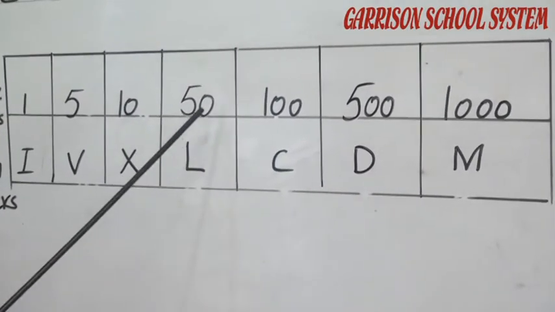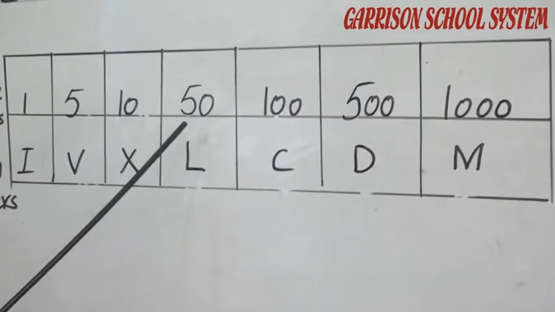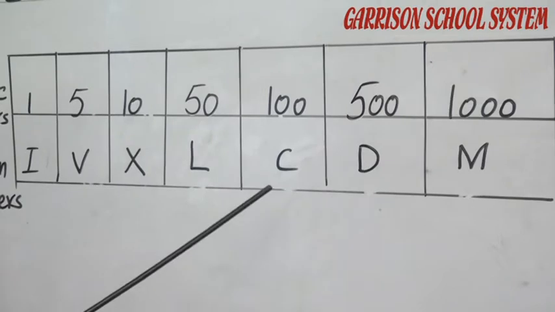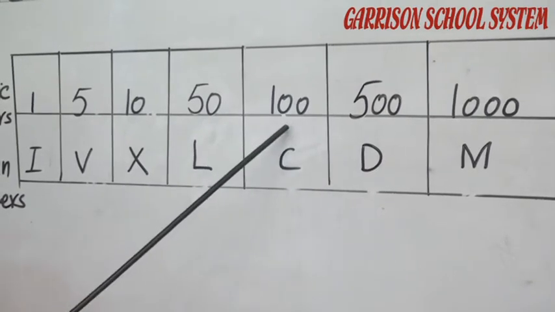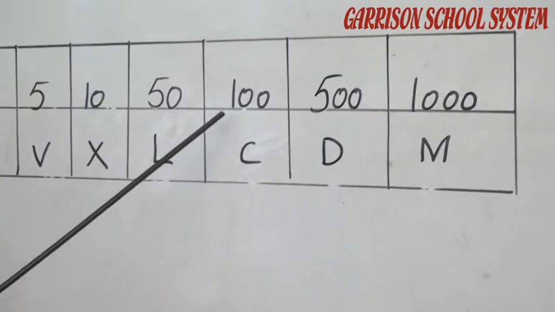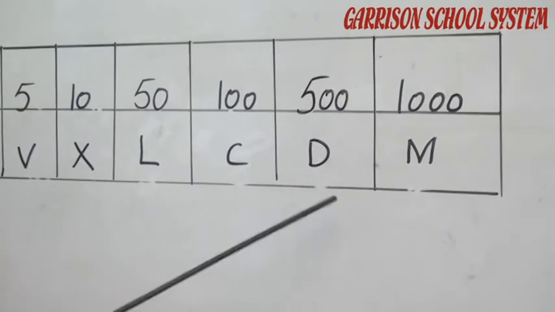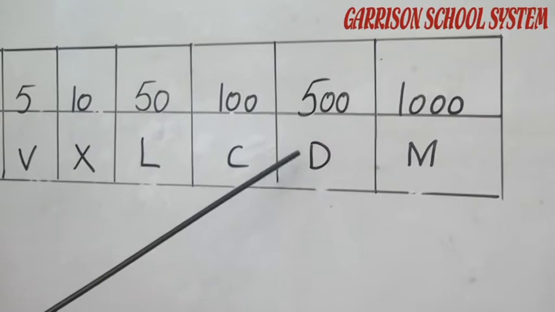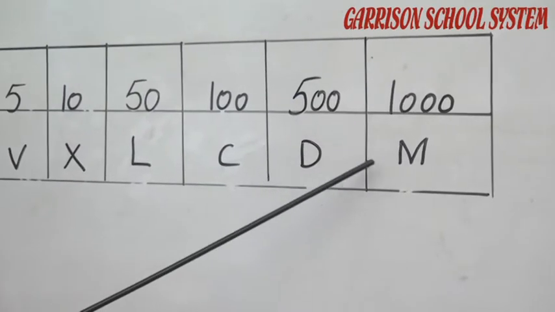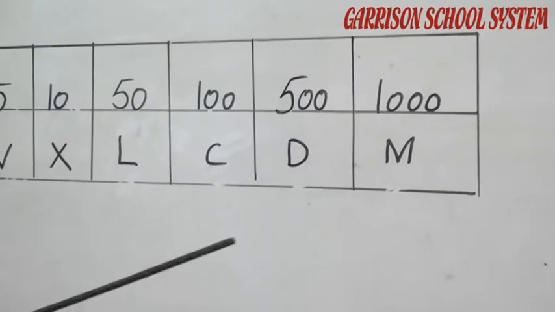As you can see, which symbol is representing the number 50? L is representing the number 50. Next is number 100. C is representing the number 100. The next symbol is D. D is representing 500. Next is M. M is representing 1000.